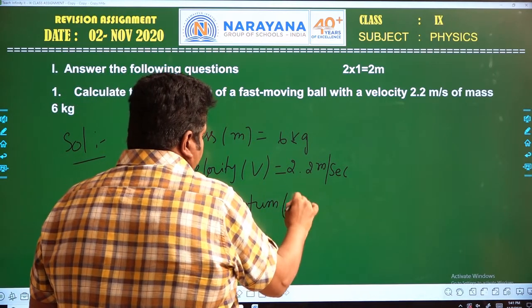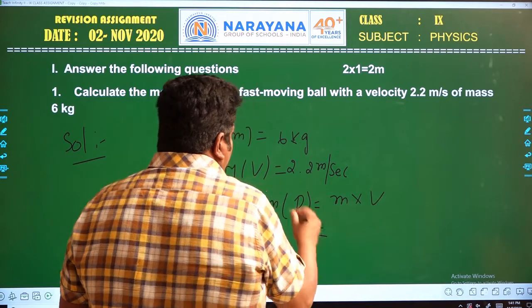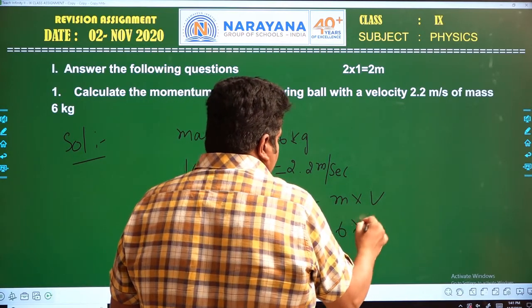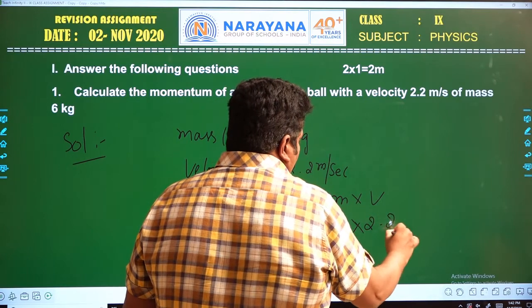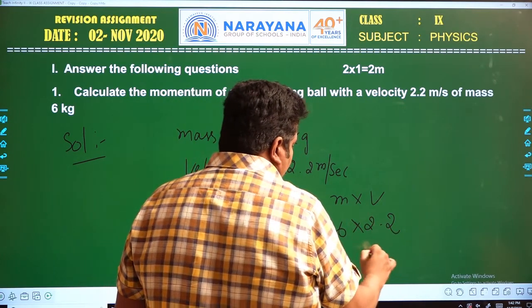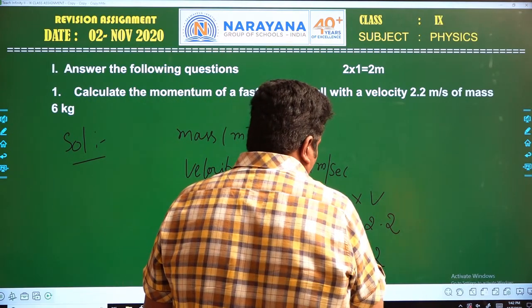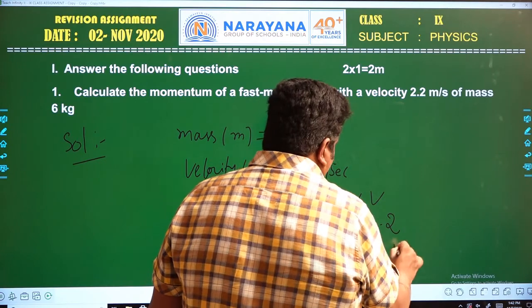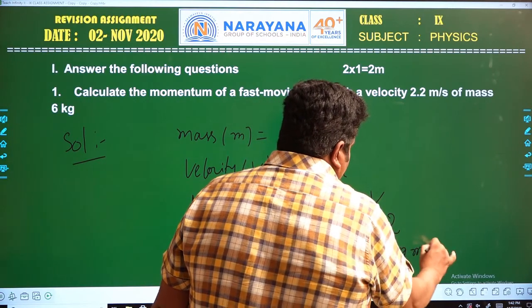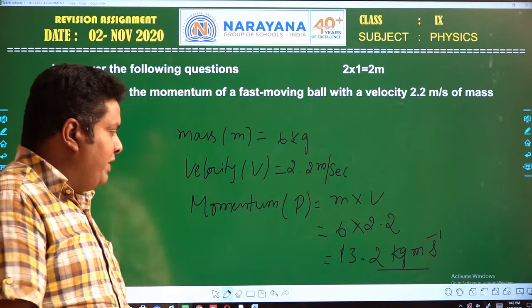Momentum P equals mass into velocity, that is 6 into 2.2. Substituting the values, 6 twos are 12, and again 6 twos are 12, which gives 13.2 kg meter second inverse. This is nothing but momentum.